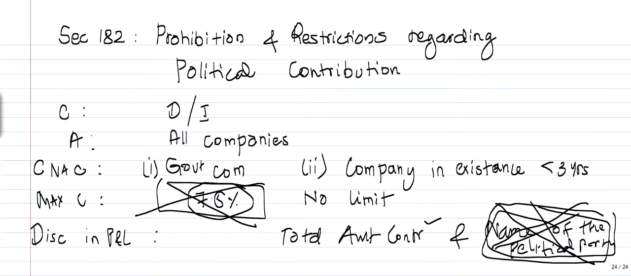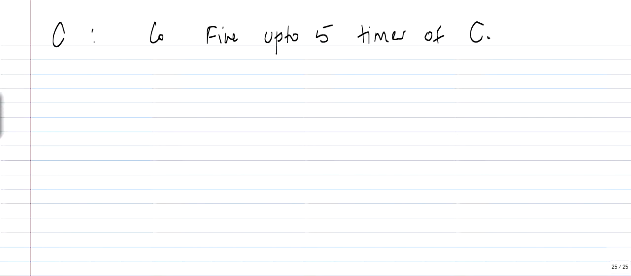So what about the contravention? In case of contravention, for the company, fine up to 5 times of the contribution. This is for the company.